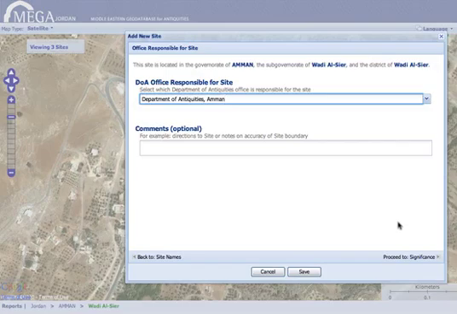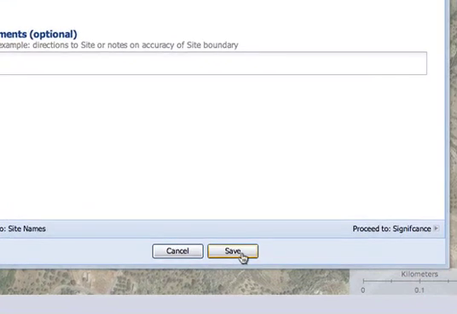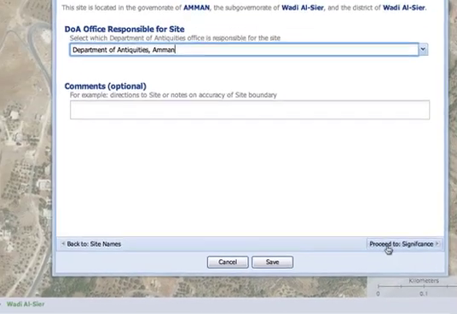At this point, you have met the basic requirements for a new site and may click Save to add the site to the database. However, there are a few more steps for adding additional information if desired. To continue adding information, click Proceed to Significance.